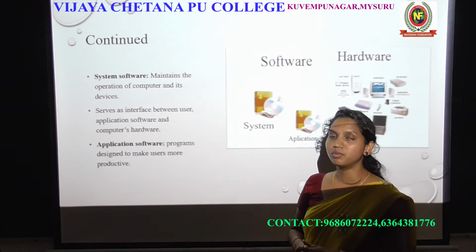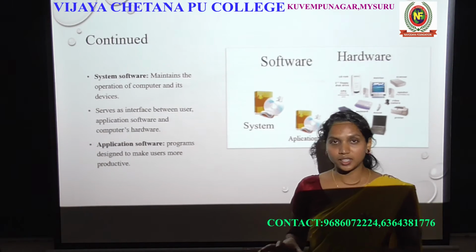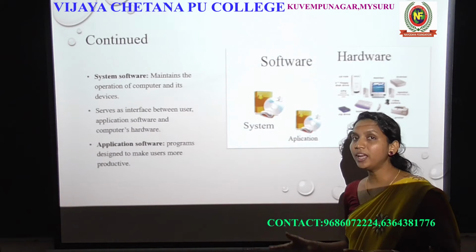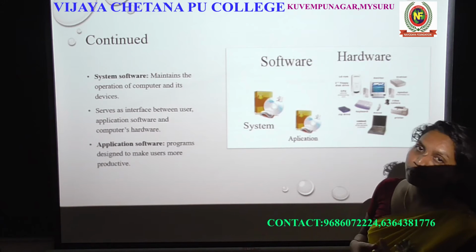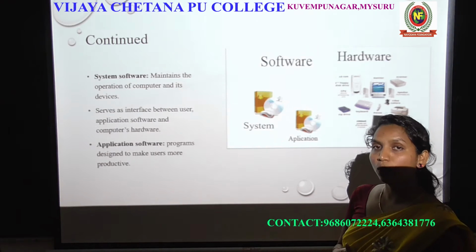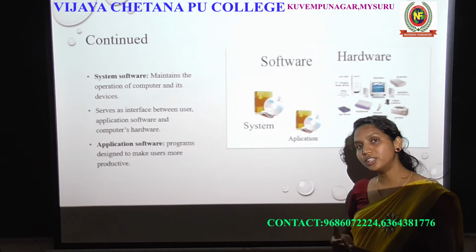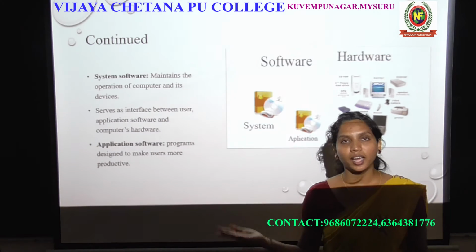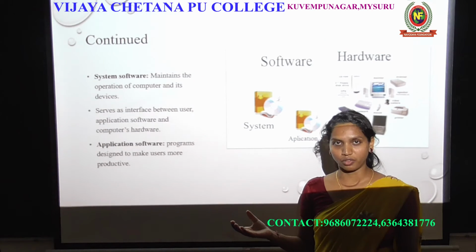So that is about system software. I hope you understand what system software is. System software is an operating system that controls the overall operation of the computer, and it serves as an interface between the user and the computer. So this is the definition of system software, and you know that now. So how important is this system software, and what are those system softwares? Operating systems: there is Windows, Linux, Unix, Ubuntu, right, and Mac, Android. These are all operating systems, or these are all system softwares.